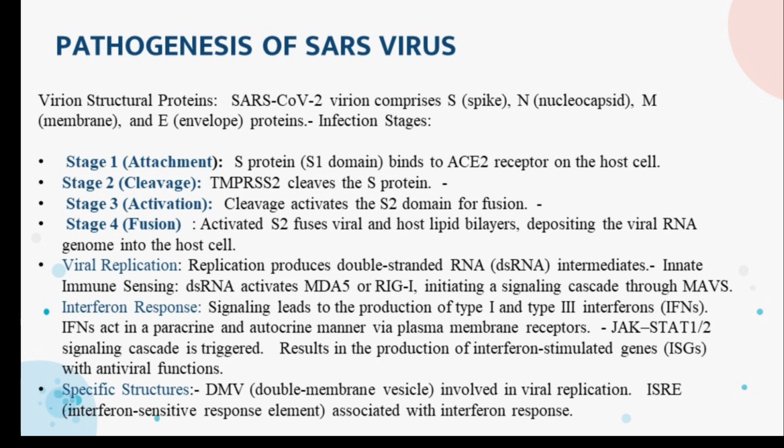Viral replication. During replication, the SARS virus produces double-stranded RNA intermediates. The immune system detects double-stranded RNA through melanoma differentiation-associated protein 5 or retinoic acid-inducible gene 1, initiating a signaling cascade via mitochondrial antiviral signaling. This cascade triggers the production of type 1 and type 3 interferons, which act locally and systemically.